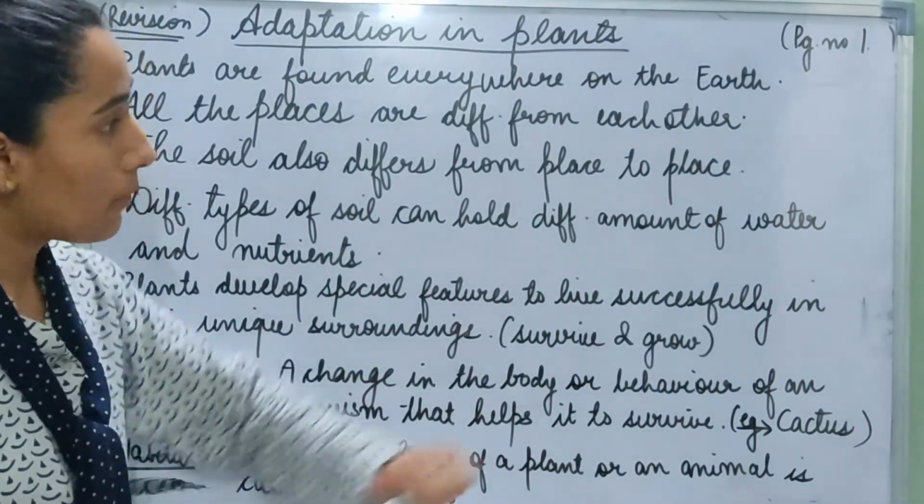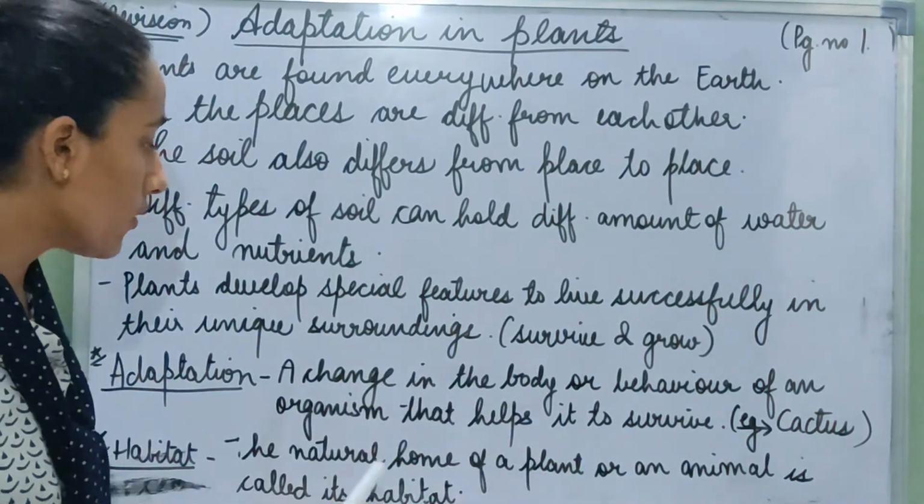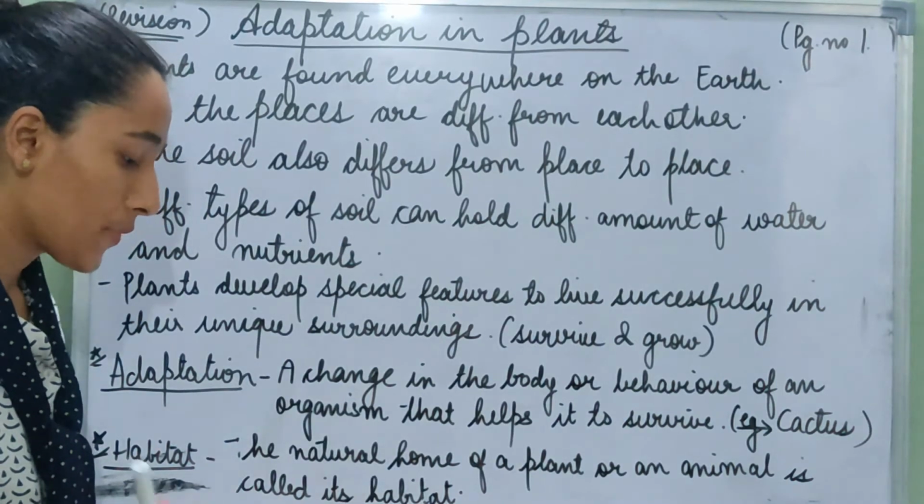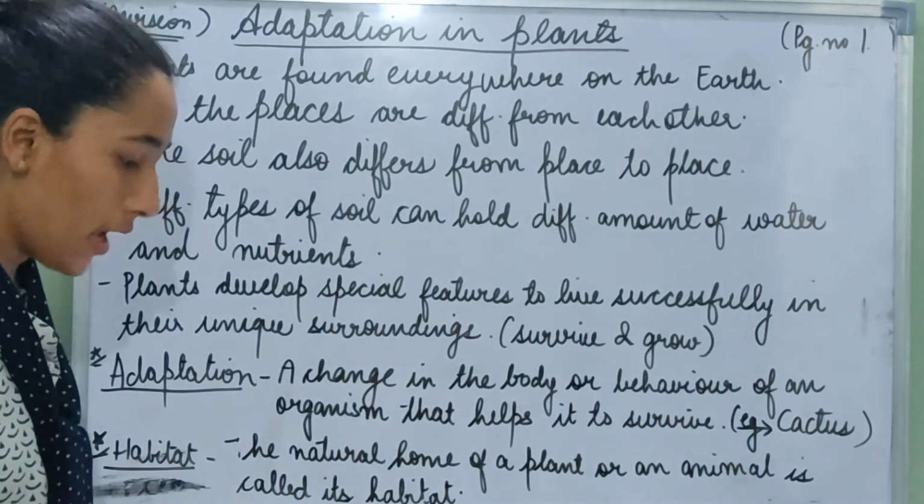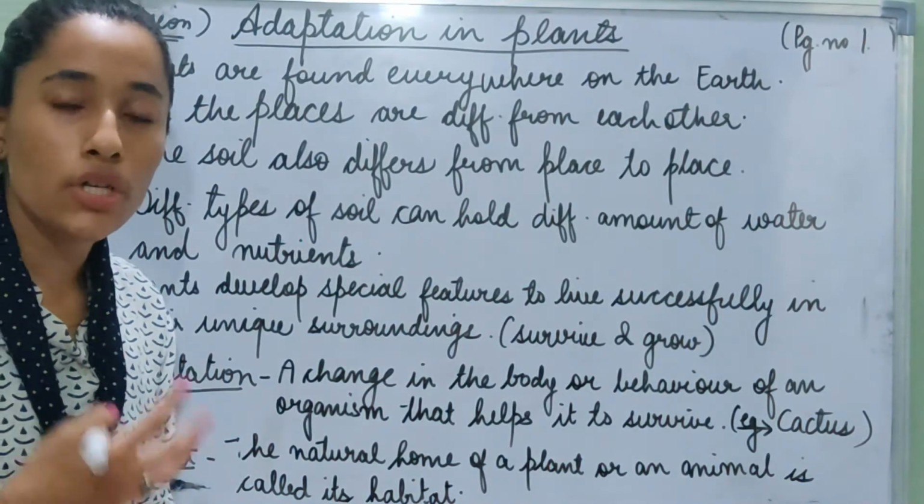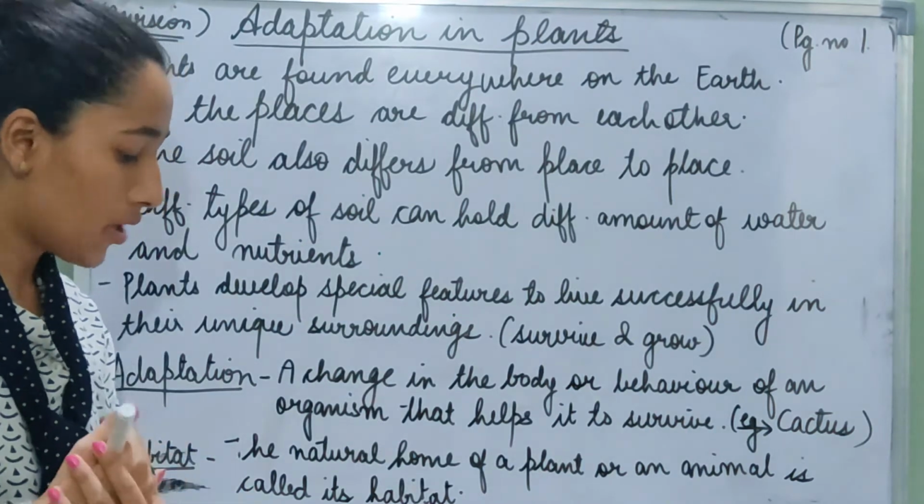So open page number 1 of your books to start with the revision of this chapter. So we are going to read it. Adaptations in plants. It means how plants take care of themselves or adapt to the environment that they are in. So let's start reading the chapter.